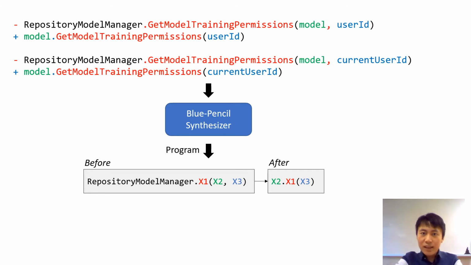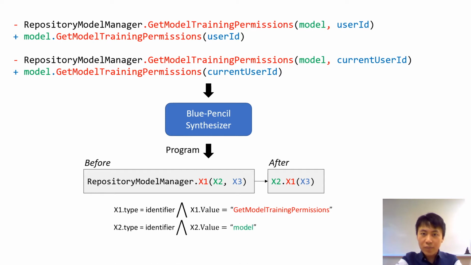In the template, x1, x2, x3 are three identifiers, where x1 represents the method name get model training permissions, x2 is the first argument model, while x3 represents the second argument. Since the value of x3 in those two edits are different, x3 doesn't have a uniform value.